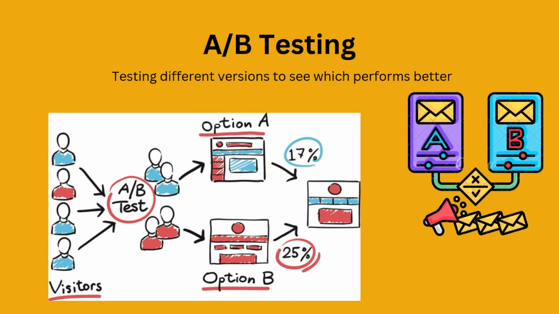Once your app is live, you'll want to test how users interact with different features. This is where A/B testing comes in. For example, you could run an A/B test to see whether users prefer a red or blue start workout button. If more users click on the red button, you'll know that's the one to go with.